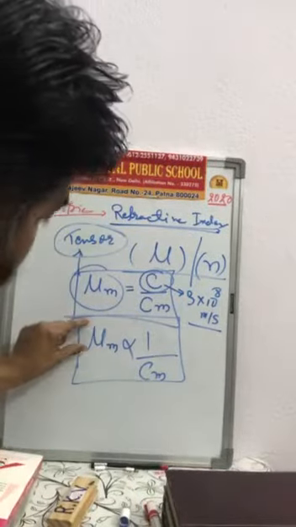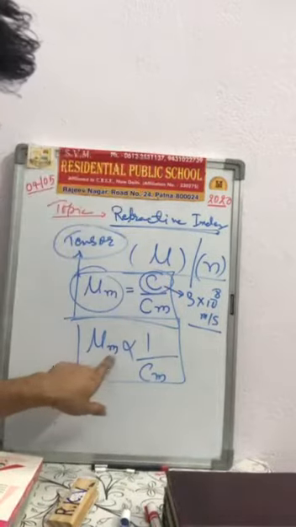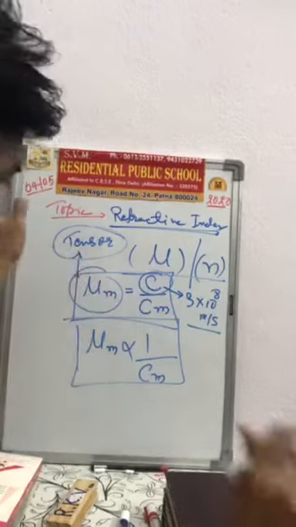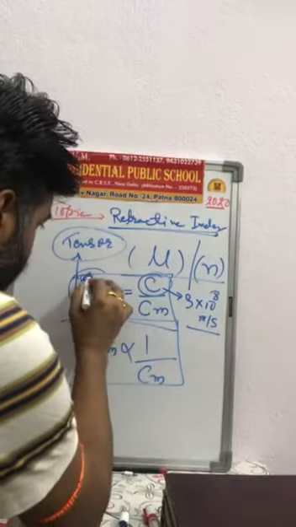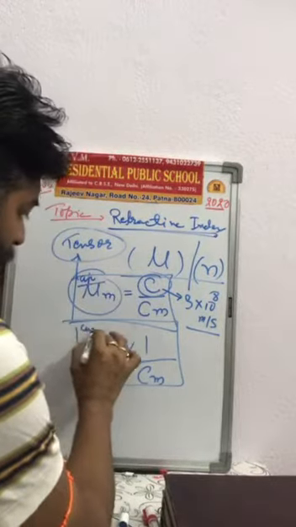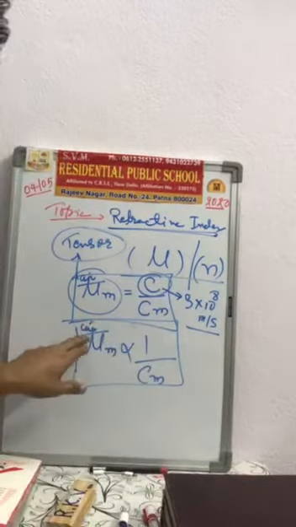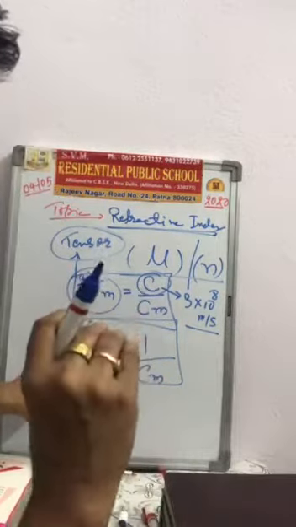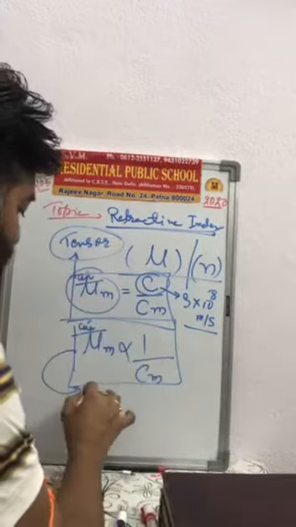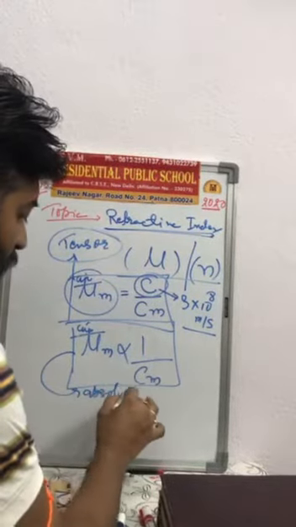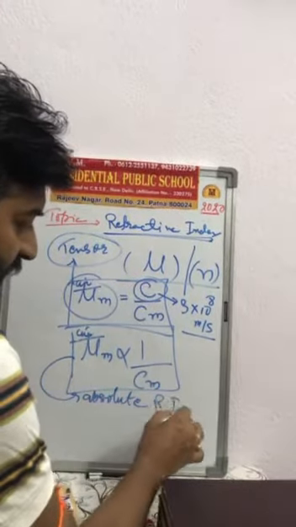When the refractive index of any medium is considered with respect to air, then that is called absolute refractive index.